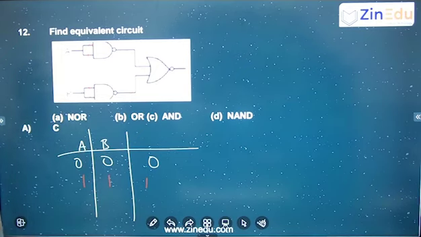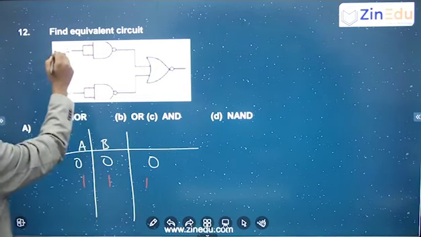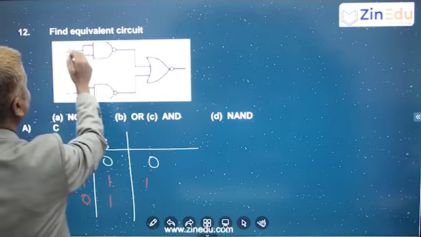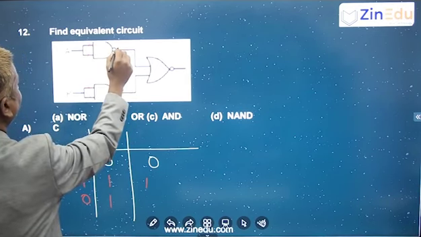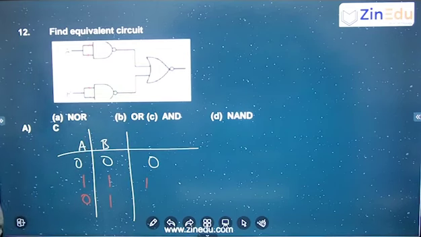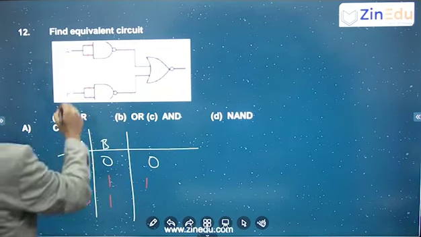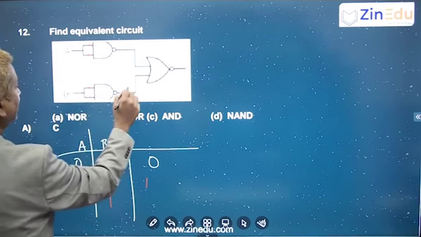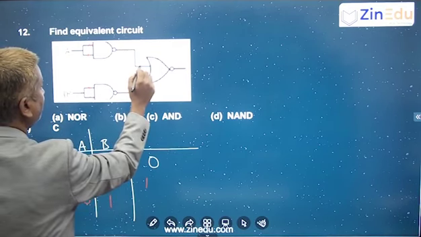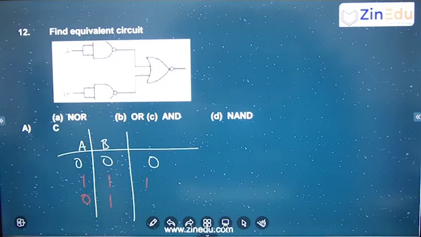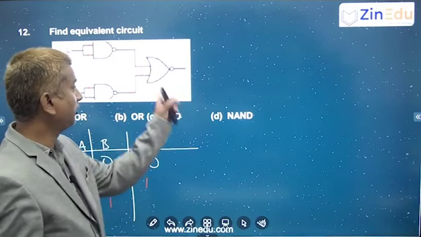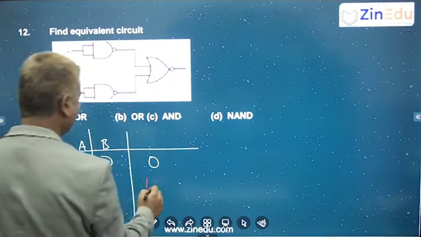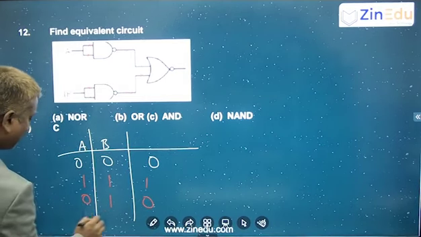Similarly, when I take 0 here and 1 here, 0 and 1. When I take 0, 0, you are getting 1. So here if I take 1 and 1, I am getting 0. So 1 and 0, if I input here, if it was an OR gate I am supposed to get 1, but it's a NOR gate, you are getting 0 here. That means here you will get 0. So reverse also, if I take 1, 0, you will get 0.